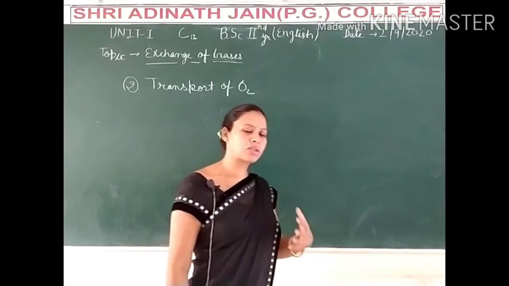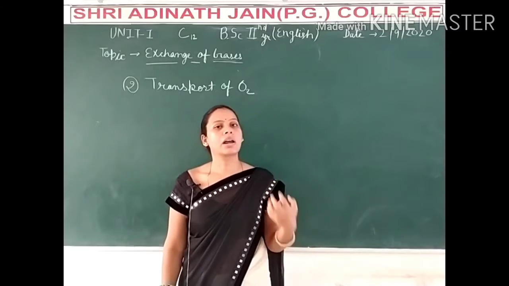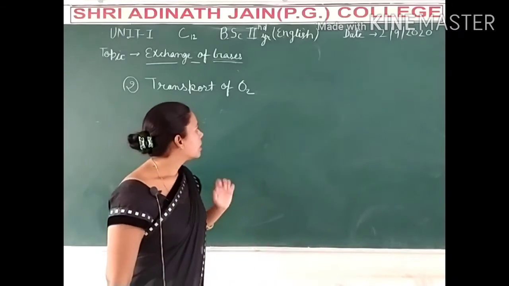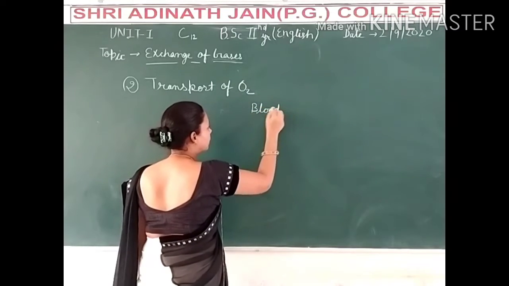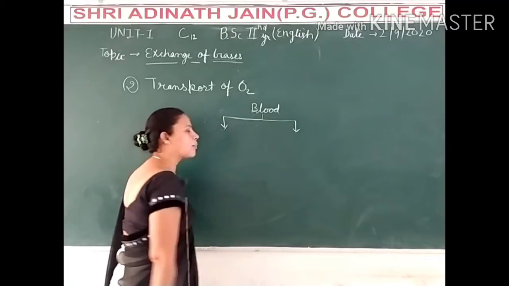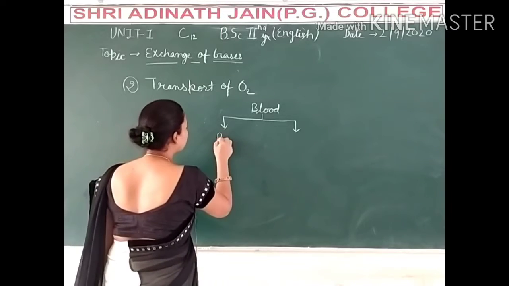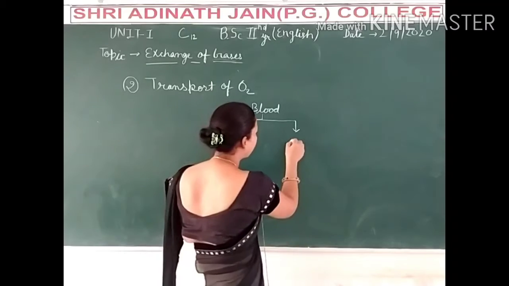It means how the oxygen and CO2 are transported by the blood. As we know, if we are talking about the composition of blood, the blood is made of plasma and cells.